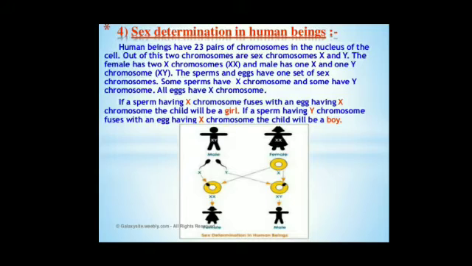Out of these 23 pairs of chromosomes, 22 pairs are known as autosomes, and the 23rd pair is known as the sex chromosome.